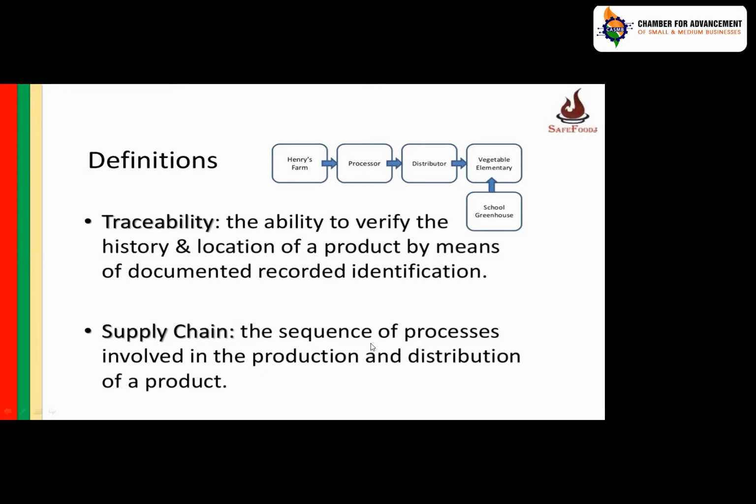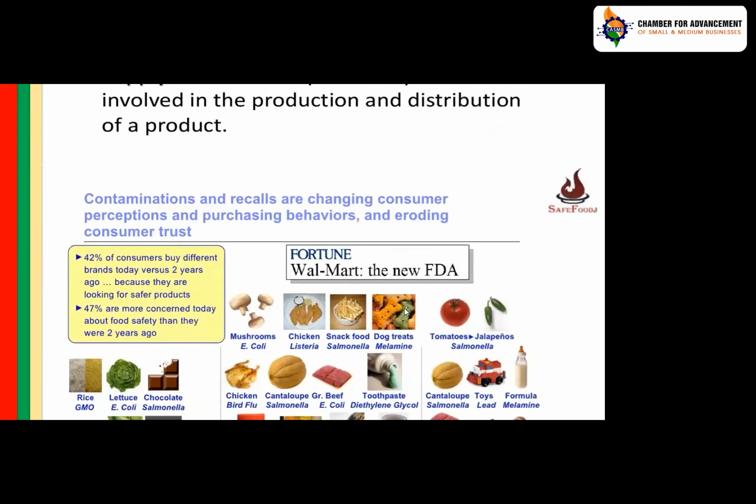So the information passing through the various hands is nothing but traceability. If you split the word, it is the ability to trace something. So it is the ability to verify where the raw material has come from and where your product is. This forms traceability, and traceability is a very, very important requirement under food safety, under regulation.